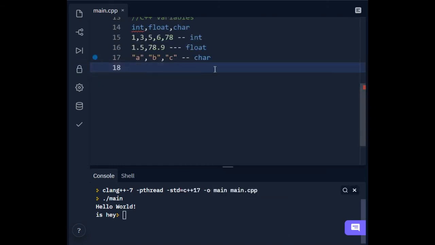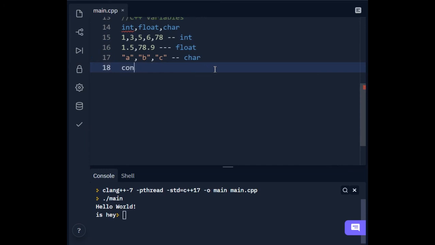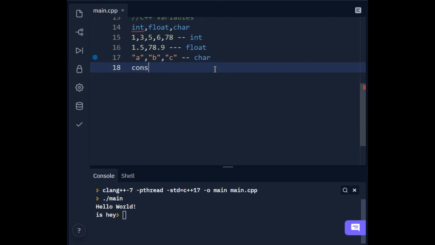There is another one called constant. What happens in a constant? If I write const int light speed equals 3.8, we can make it constant, like light speed.